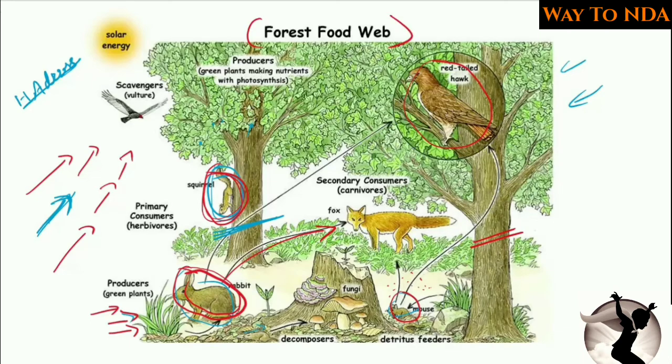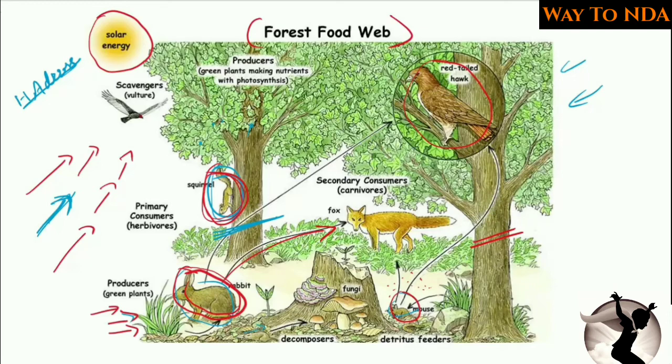For example, in water, we know that there are a lot of big fish which eat the small fish. So if you kill all the small fish, the big fish will also die, because they are entirely dependent on the small fish, right? If you keep on fishing the small fishes, then what will happen? The big fish will also die, because they will have nothing to eat. So in this way, in an ecosystem, everyone is dependent on each other.